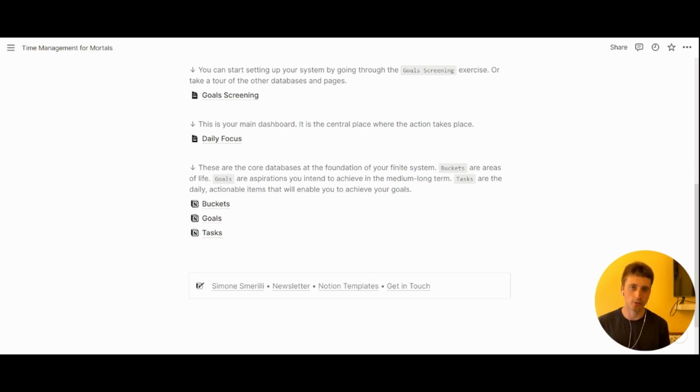And the foundation of this overall system is composed of 3 databases. So it's a very simple one, but the concept behind it is the reason for which I've created this template. So there are 3 databases. The first one is buckets, and these are the areas of your life. And there are goals, so the objectives that you intend to achieve in a certain time period, and tasks, actionable items that can be closed or opened, as Oliver Burkeman explains.